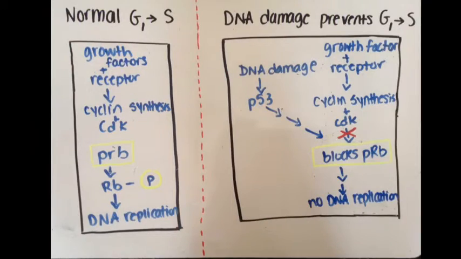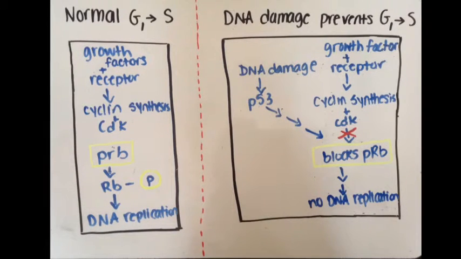This is a comparison of how CDK and PRB work together based on whether or not DNA being copied is damaged or not. The prevention of damaged DNA replication is a safety mechanism to prevent mutations.